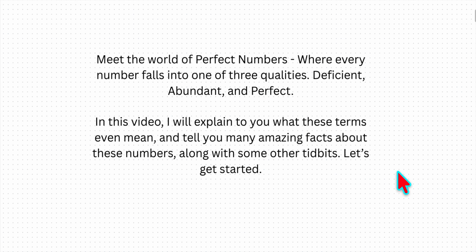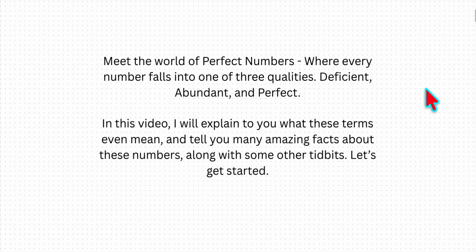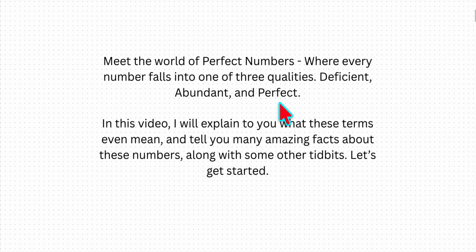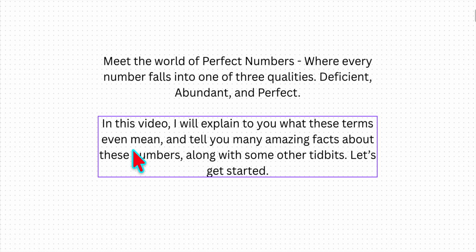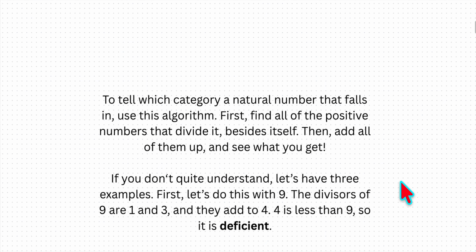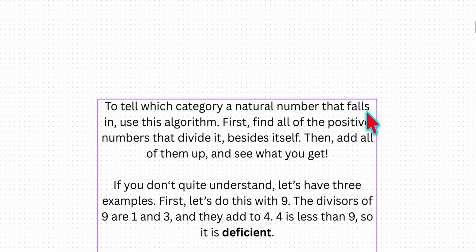Meet the world of perfect numbers, where every number falls into one of three qualities: deficient, abundant, and perfect. In this video, I will explain to you what these terms even mean, tell you many amazing facts about these numbers, along with some other tidbits. Let's get started.